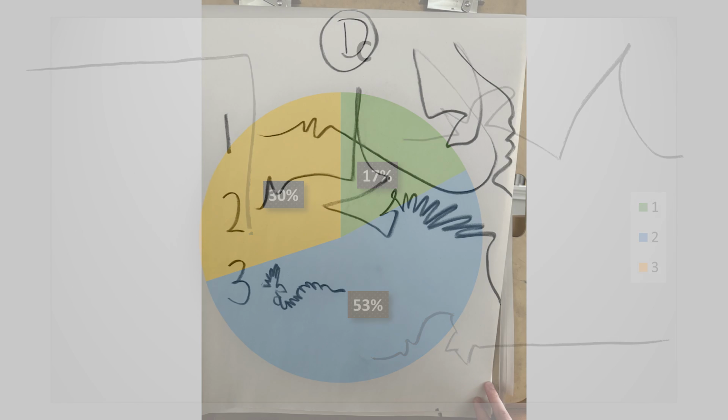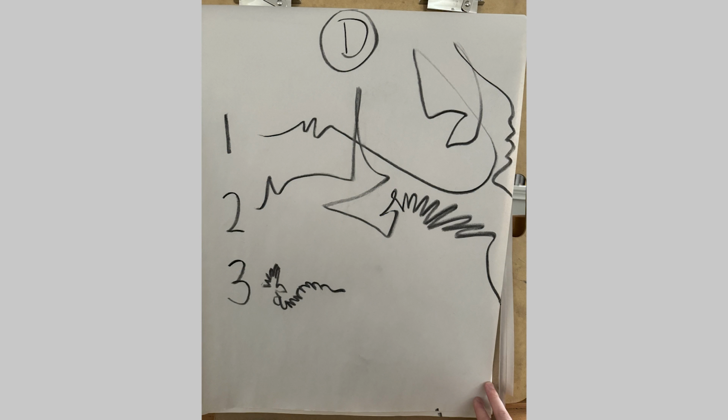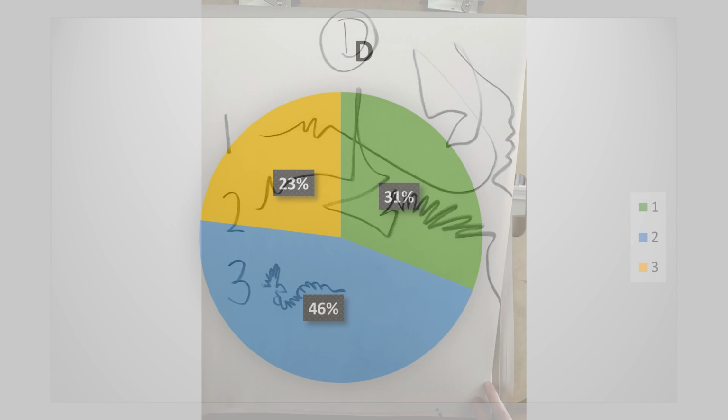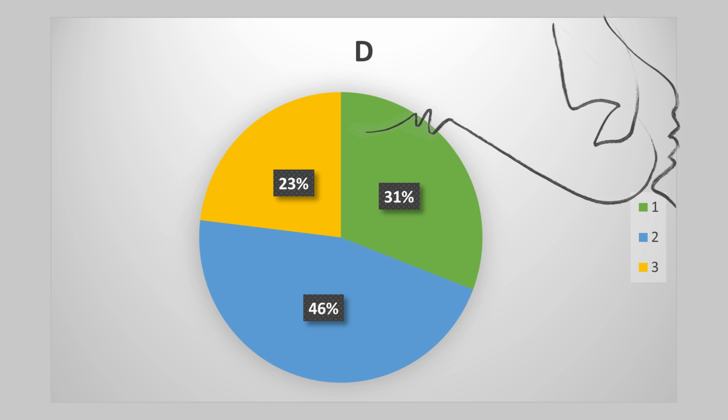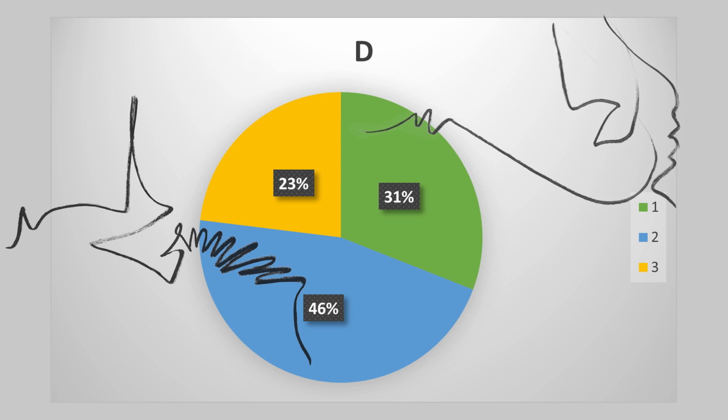All right. And then finally, quiz number D. Things continued to get crazier here. I scribbled a crazy line, which 31% of people liked. I kind of like this line. It has a little profile of a face there at the end. And then the second line I drew, 46% of people liked. This one started getting scribbly and loose with it. And then finally, for the final line of the final test, I kept it really tight and scribbly, very self-contained.